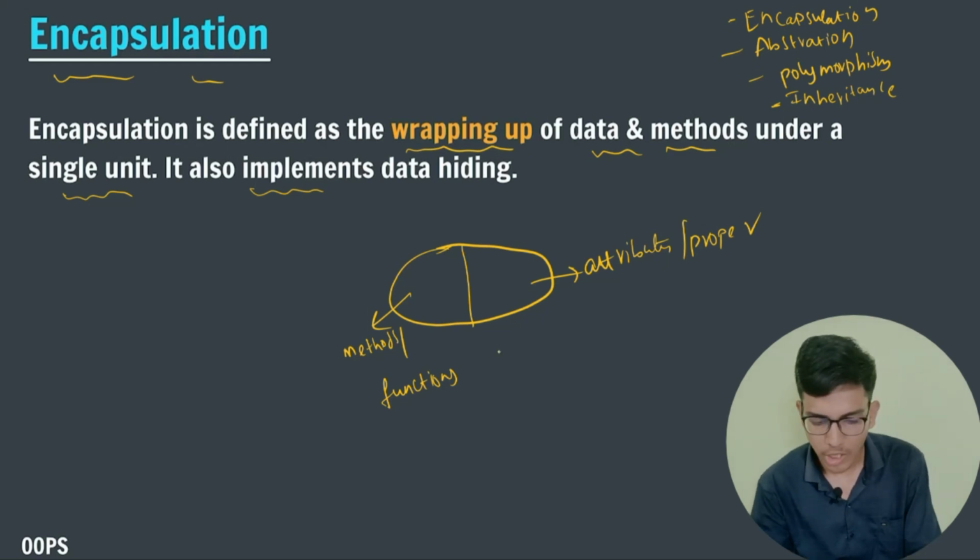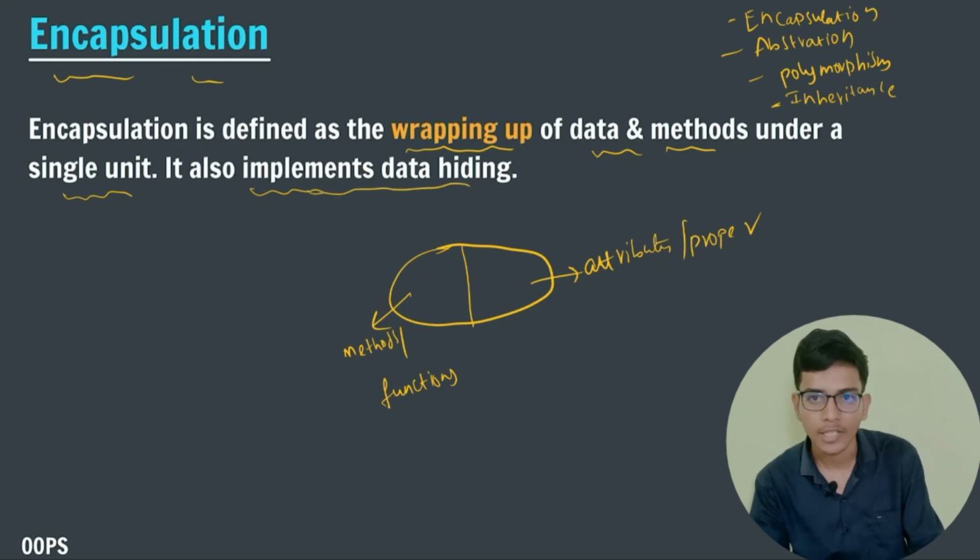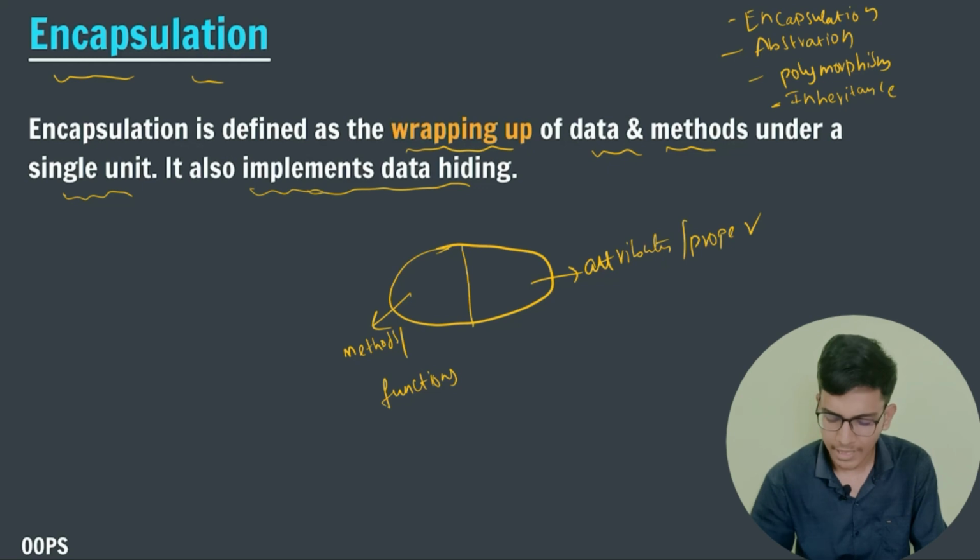So encapsulation is also used to implement data hiding. If I want to hide the unnecessary data from our user on our interface, then we use encapsulation.